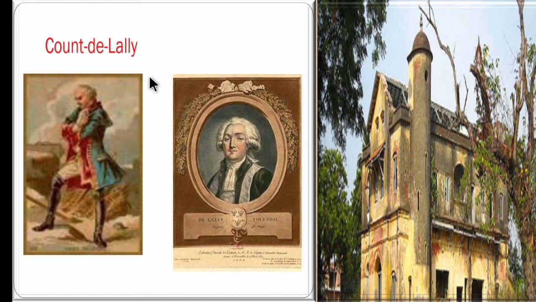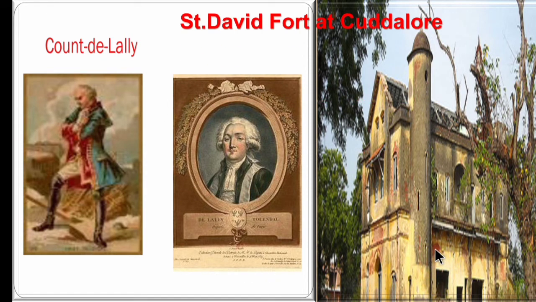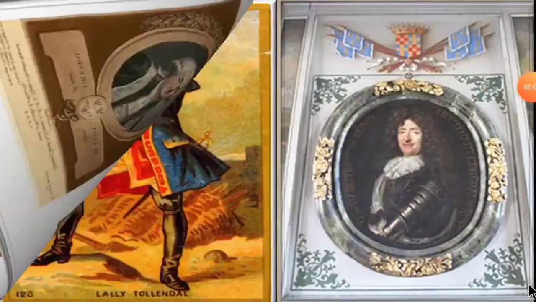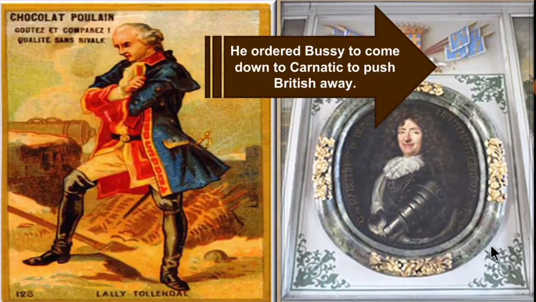Count de Lally, a French Governor General, captured St. David Fort at Kadalur. Then Count de Lally ordered Bussy to come down to Carnatic, the present day Tamil Nadu region, to push the British away from India.